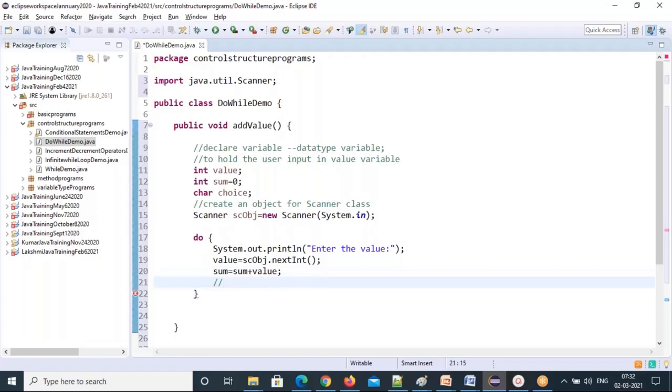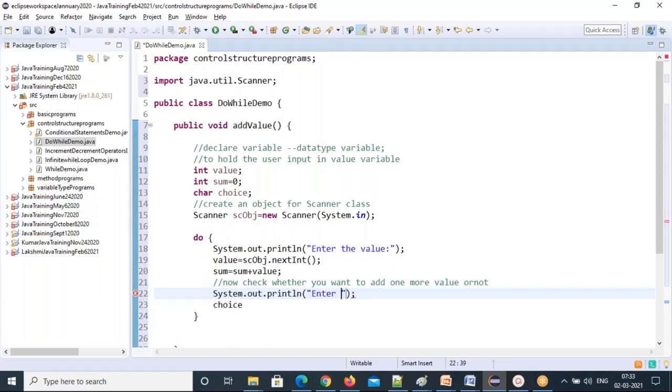So now you get the choice. Now check whether you want to add one more value or not. Now you can just do choice equal to, enter your choice. I'll give System.out.println, enter your choice, Y for yes, N for no. So enter your choice. Choice is a character data type local variable, just declared. I am assigning a value here. Without assigning a value to local variables, you cannot use them. That's why I'm assigning a value for this choice.